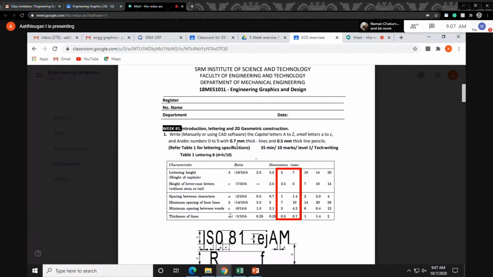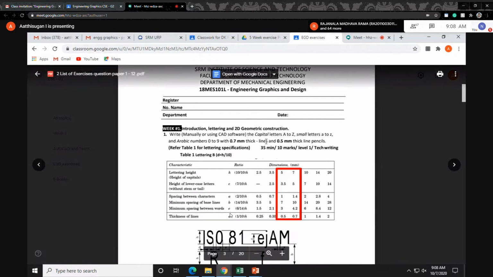So two things you write. One is with a 0.7 mm thickness, another is a 0.5 mm thickness. Thickness we cannot set directly; based on this table you may find that AutoCAD and all ask only for height. So the height you first have to find based on thickness. If the thickness is 0.5 mm, the height will be 5. Similarly, for 0.7 mm thickness, your height will be 7. So whenever you write in AutoCAD, using the height of 5 mm and using the height of 7 mm, write lettering A to Z as well as 0 to 9. That's the first question.